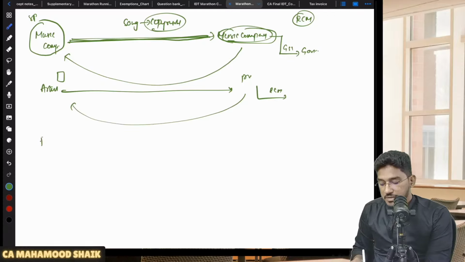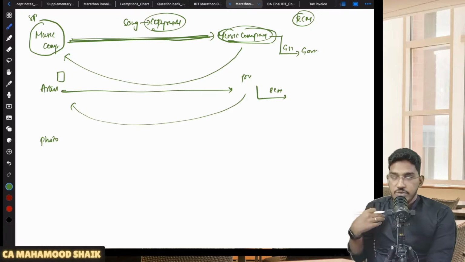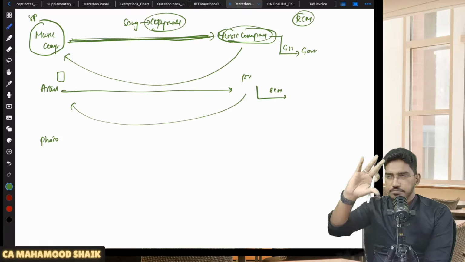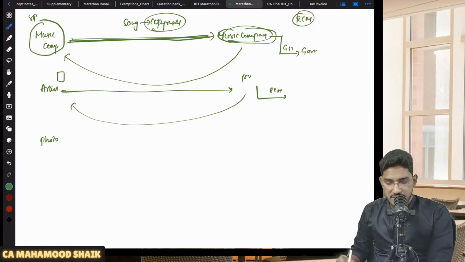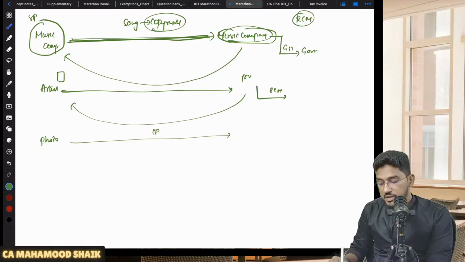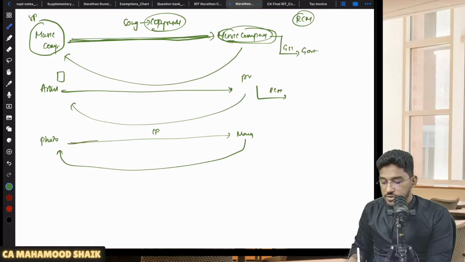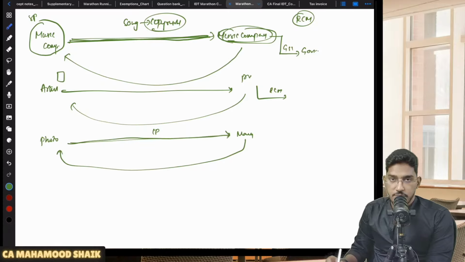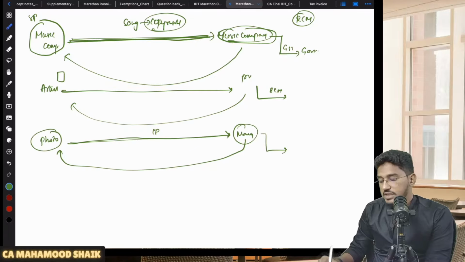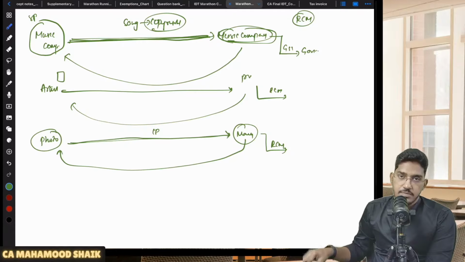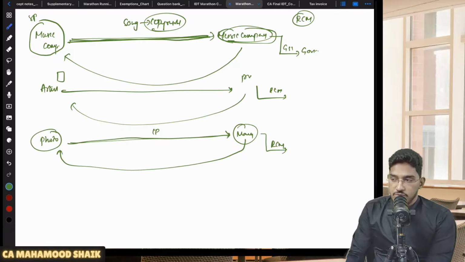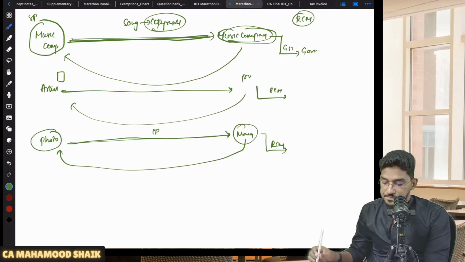The same thing will become applicable in the case of a photographer also. Let us say I am a photographer. I have taken one wildlife photography, photographs of wild animals, and for those photographs also I have taken copyright. One day, some magazine company approached me and asked me to transfer that copyright or permit use or enjoyment of that copyright related to those photographs, in which they will pay me remuneration. So here also the supplier is the photographer, and the recipient is the magazine company. Here also it will get covered under RCM. Whatever GST is applicable is required to be paid by the recipient only, the magazine company or the producer in our example. So this is what they try to say here.